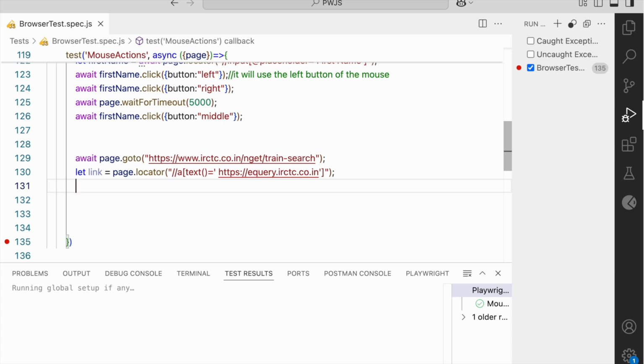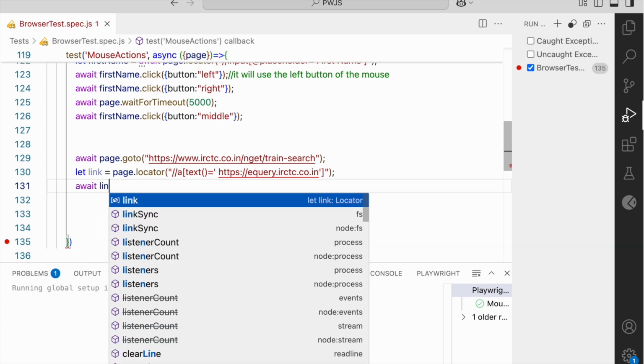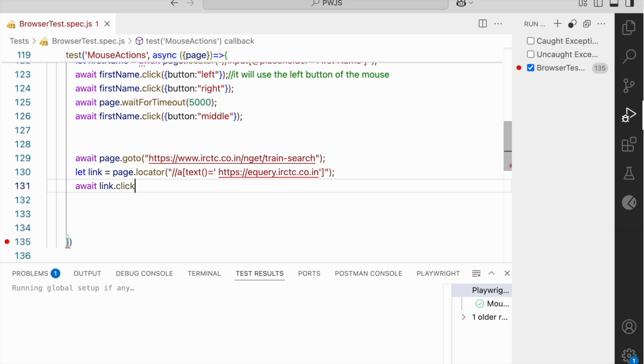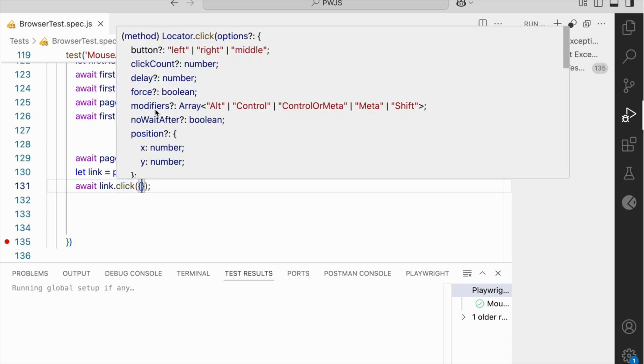What I will do is await link.click. By default it will click the left button of the mouse. If I want to use the modifier, you can see it is an array, and inside the array you can pass strings.